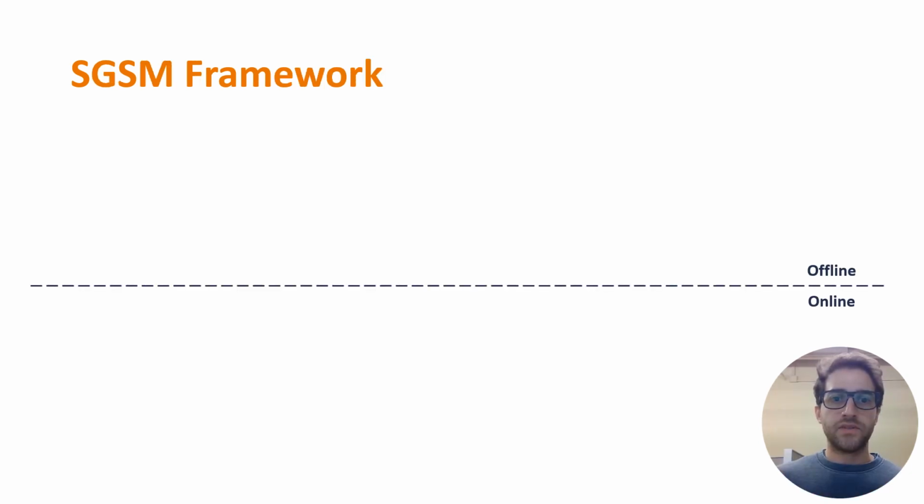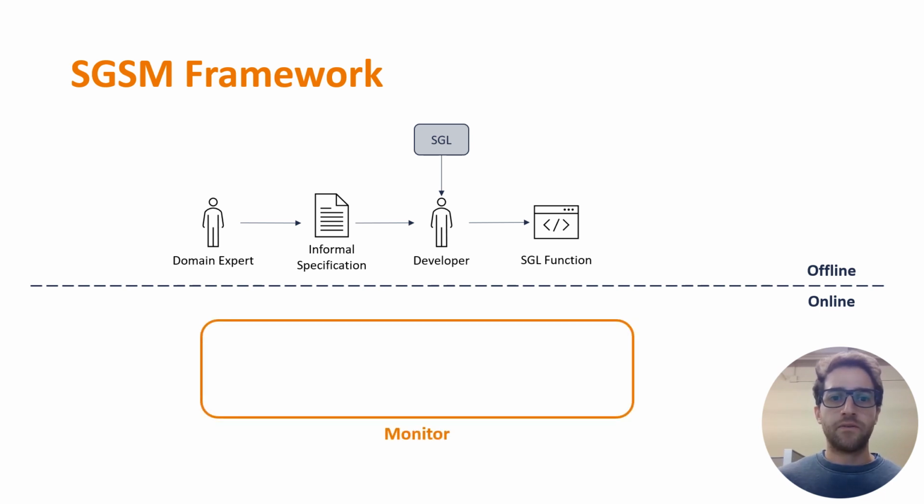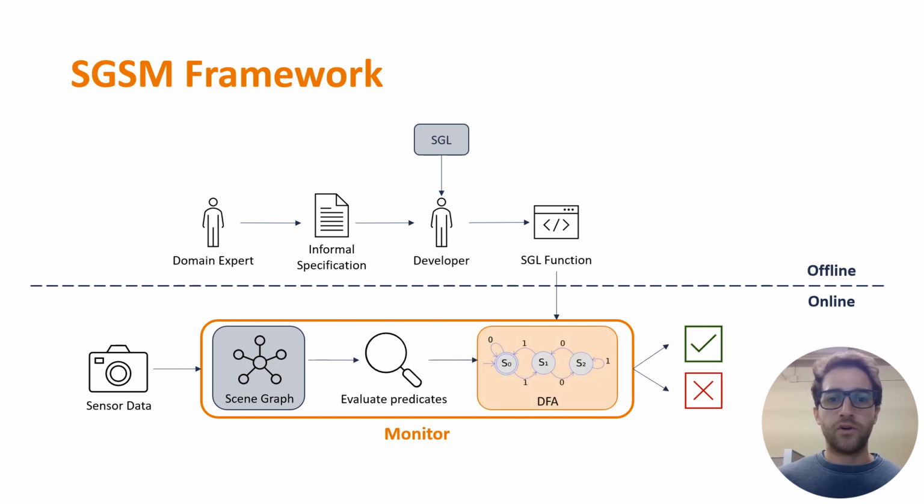Our framework, SGSM, has two phases: an offline part where a domain expert defines driving specifications, and then a developer, assisted by our domain-specific language, SGL, formalizes them using an LTLf specification which is automatically compiled into a DFA. In the online phase, SGSM provides a runtime monitor that takes in the generated SGL function and sensor data from the ego vehicle, and checks for property violations. Internally, the monitor uses the sensed data to create a scene graph used to evaluate the predicates of the SGL function, which then are used to update our monitor's DFA and output whether the property holds or is violated.